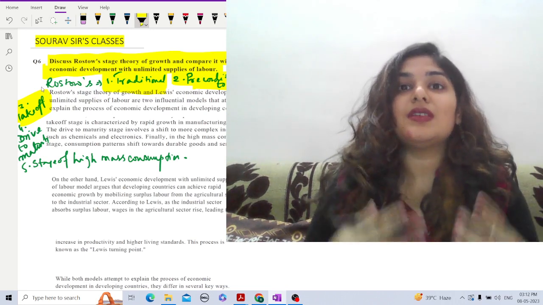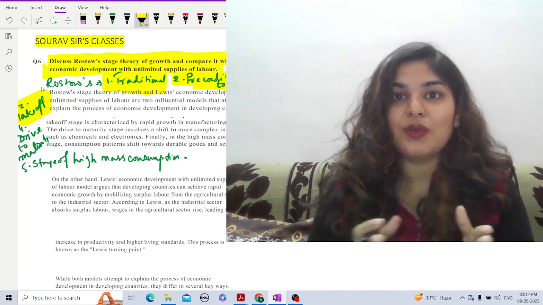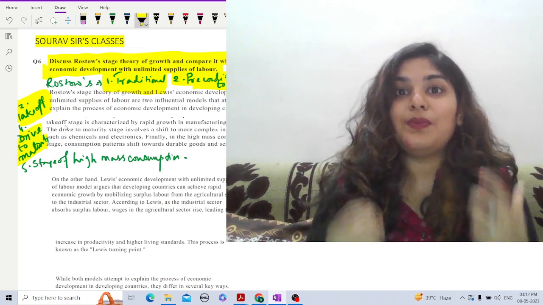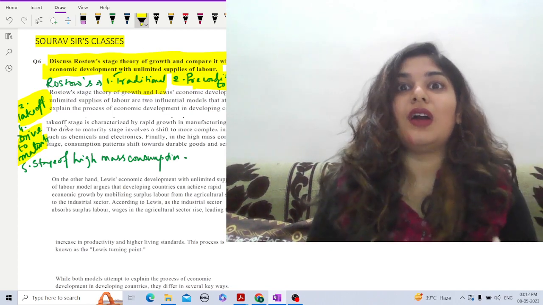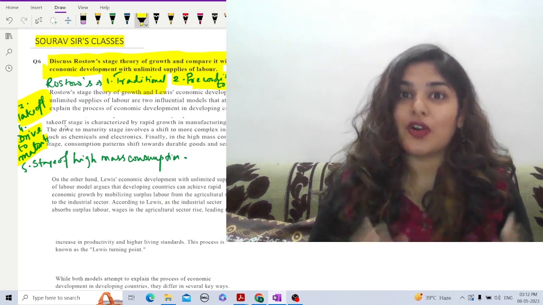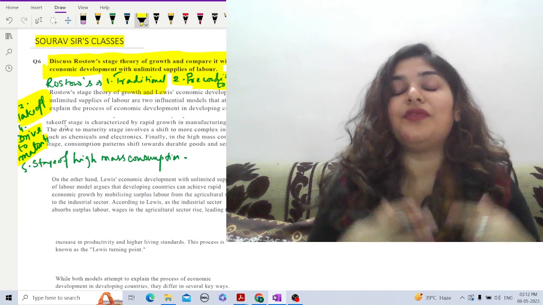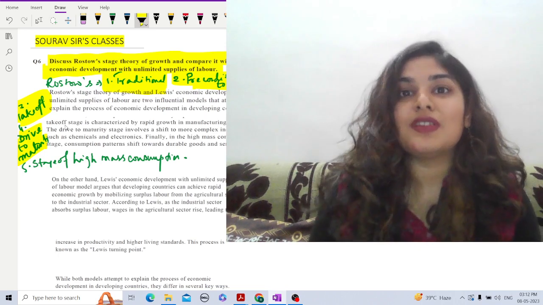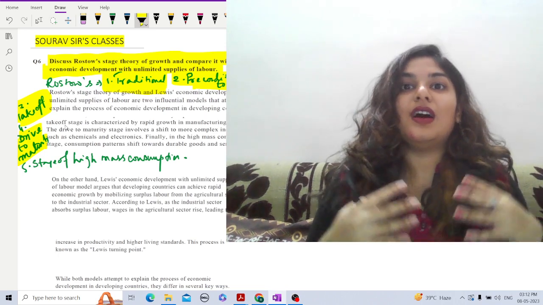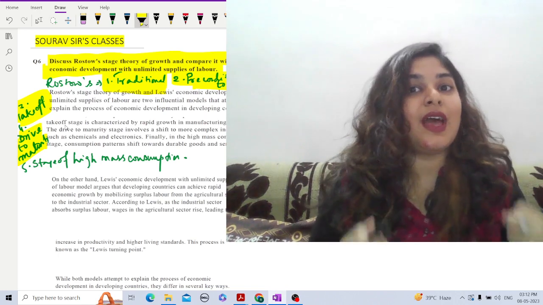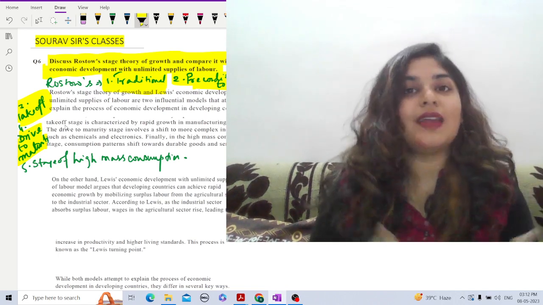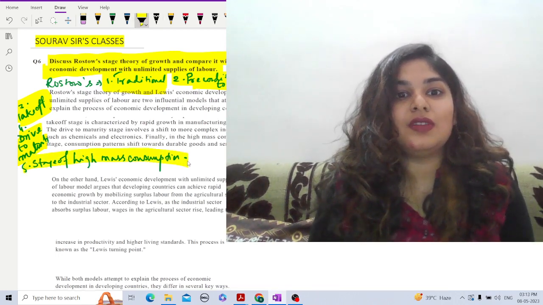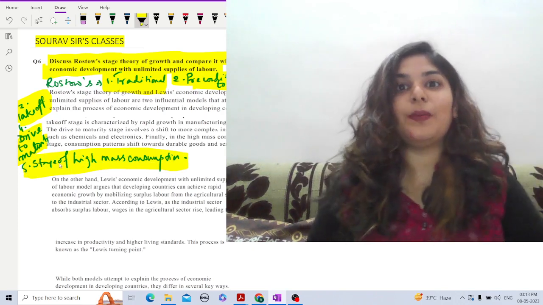Then once this industrialization process is done, the economy moves to the drive to maturity, where people tend to work more and there is technological progress. As a result, there is more economic growth, and finally the economy reaches the final stage, the developed country, where consumerism increases and there is high mass consumption. People have income, employment, and they have demand. So as a result, there is high consumption and purchasing power. That is the fifth stage. So according to Rostow, this is how the economy moves from less developed to developed countries.